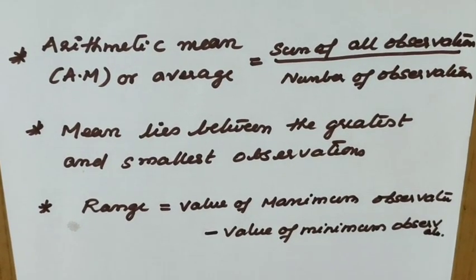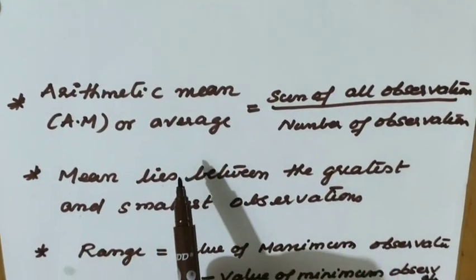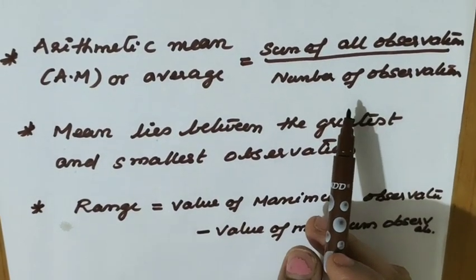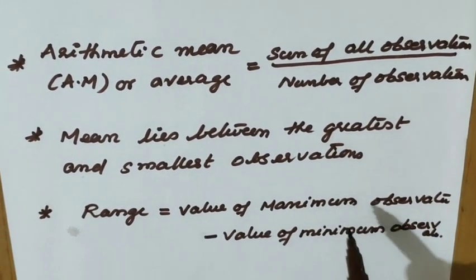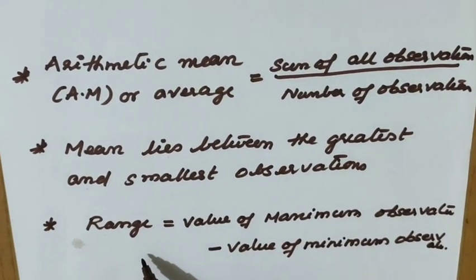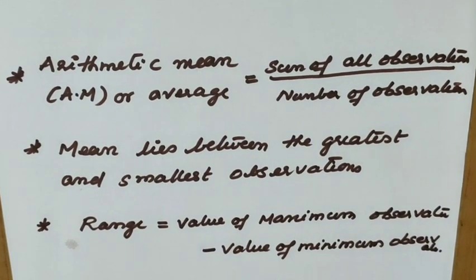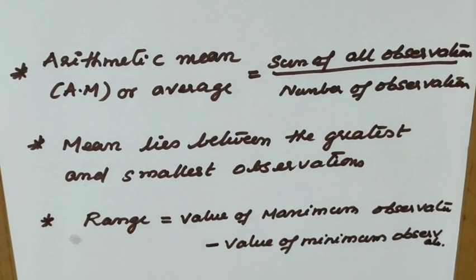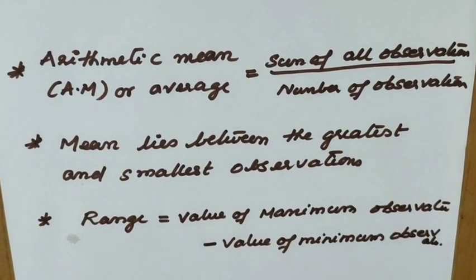So we are winding up today's class with a summary. What is the formula for arithmetic mean or average? Sum of all the observations divided by the number of observations. The mean lies between the greatest and the smallest observations. One more representative value we learned today: range, the value of the maximum observation minus the value of the minimum observation. So learn these formulas. Tomorrow we are going to do problems based on these two formulas.